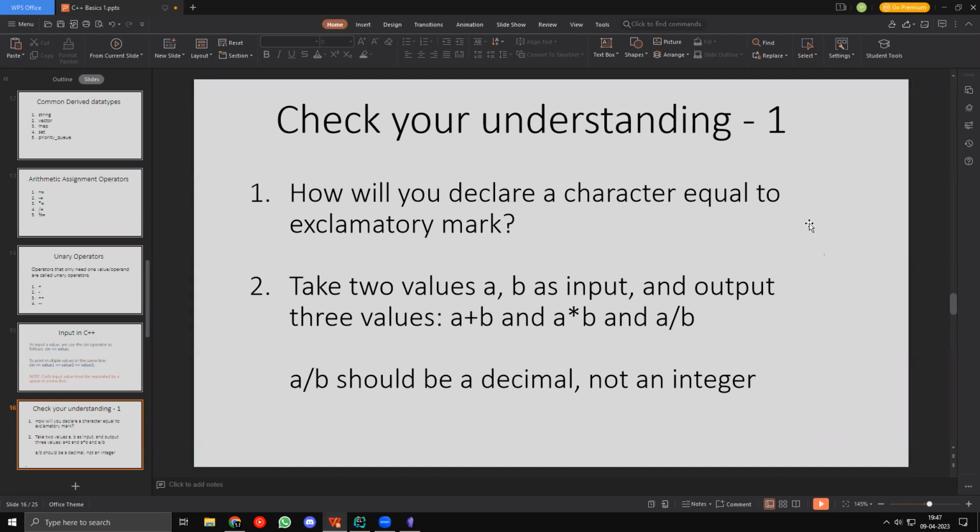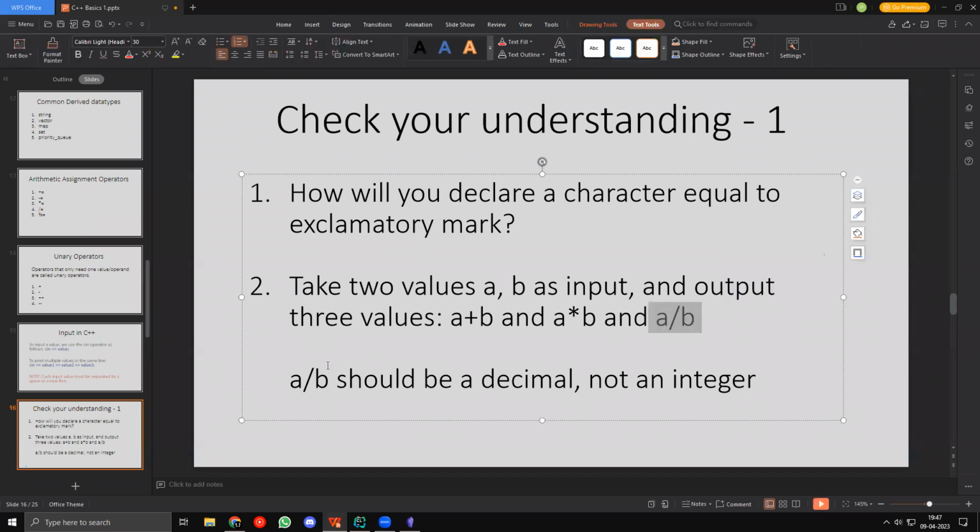Okay, Ashish, that's basically correct. But how are you going to do the last one? We also have to print A by B as a decimal and not as an integer. Float A by B. Shobit, that's good. That's correct. But is there any other way we can do this?